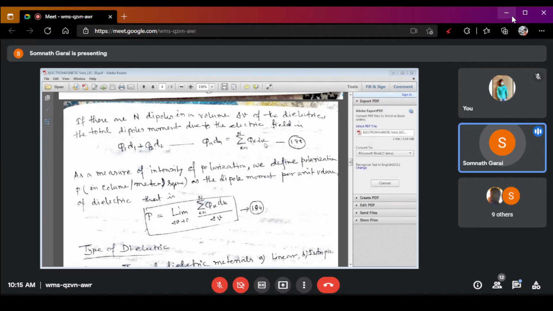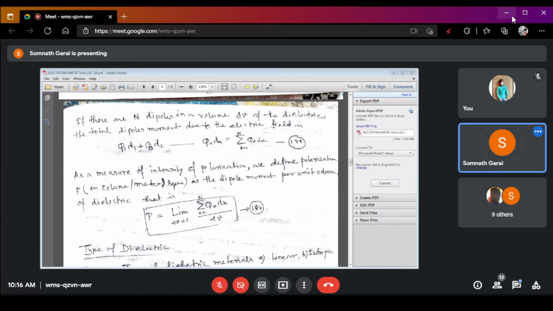It is the dipole moment per unit volume of the dielectric, expressed as capital P equals limit del V tends to 0, that means we take a very small volume, of the summation of q k d k by del V. This is expressed by equation number 184.